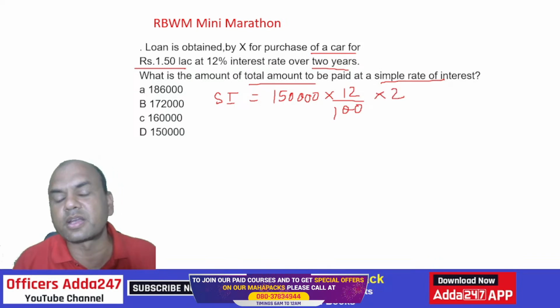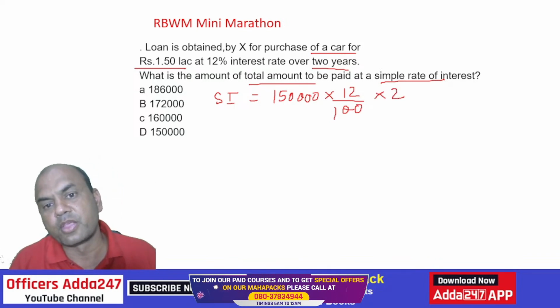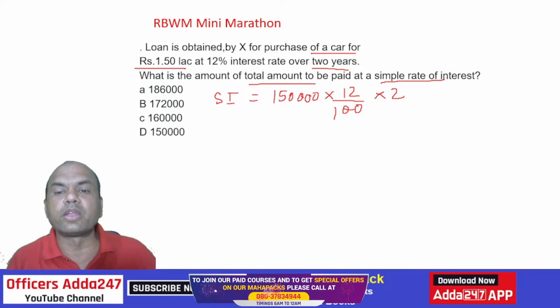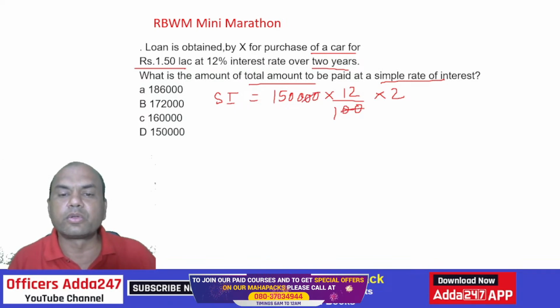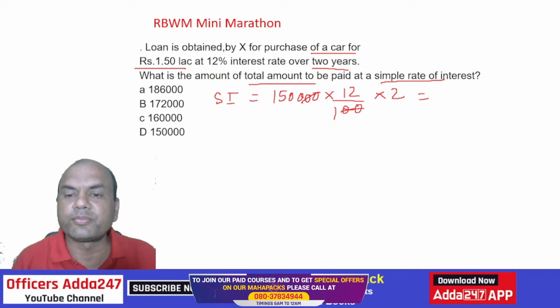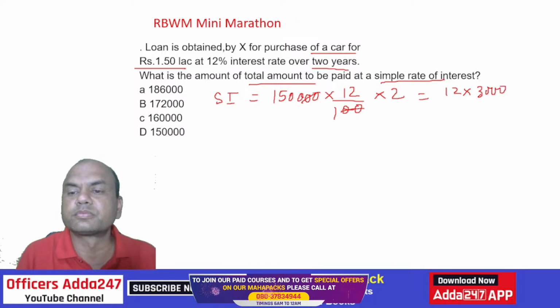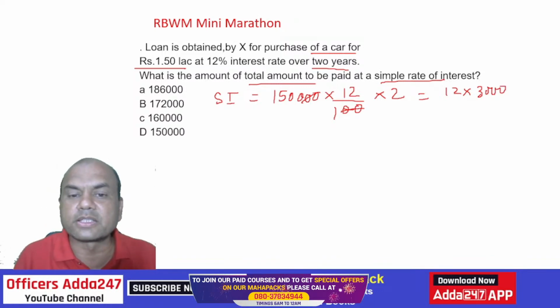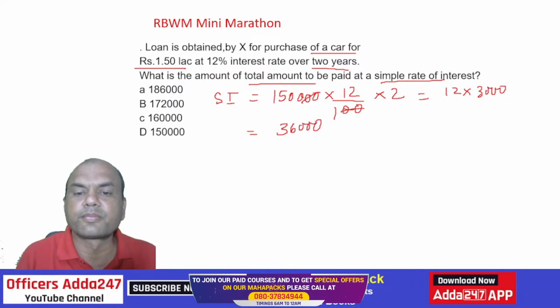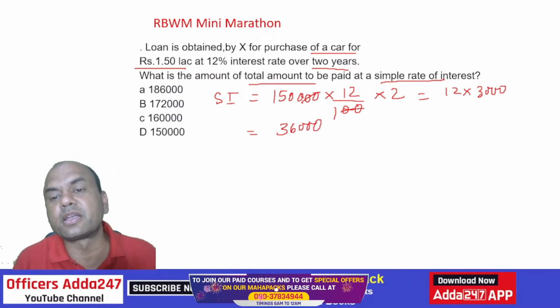Now it is for 2 years, right? So 12 into 24... 1500 into 2, that is 3000. Okay. 12 into 3000. 12 3s are 36. Right? 36. So 36,000 is the simple interest for 2 years.